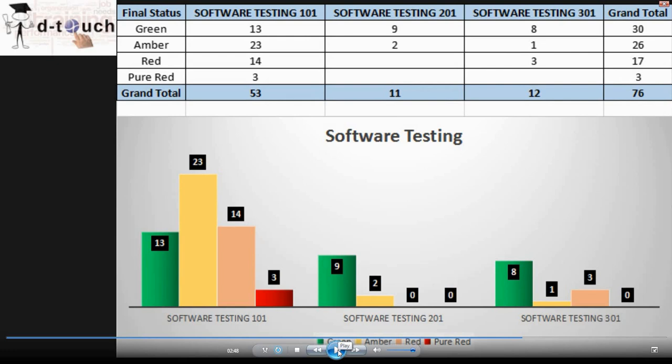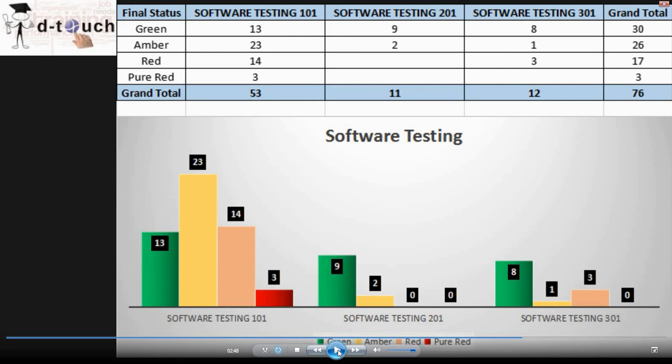Alright, software testing. We have 2 captains, Udaya and Shweta, and both of them are taking care of all 3 levels. Put together we have 76 students registered and learning the course.